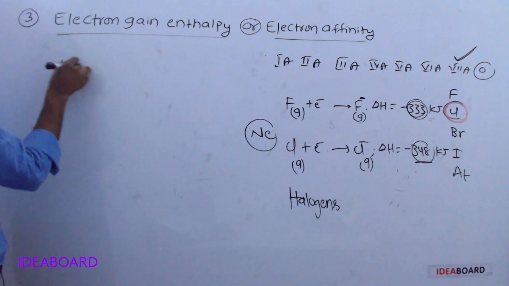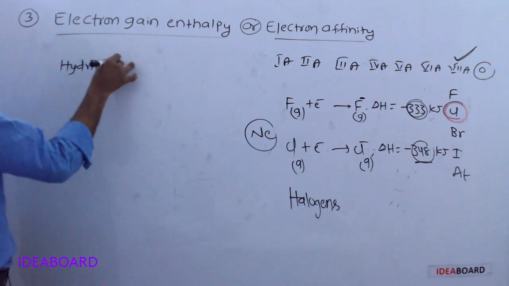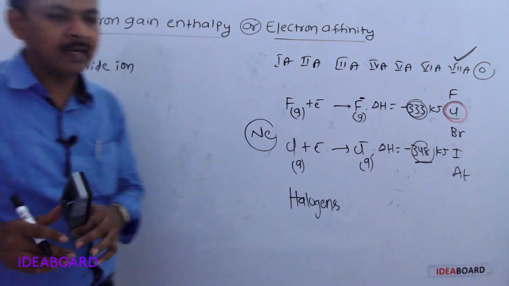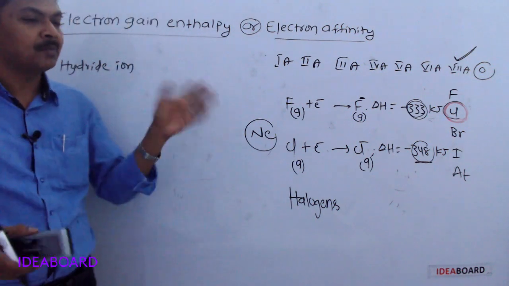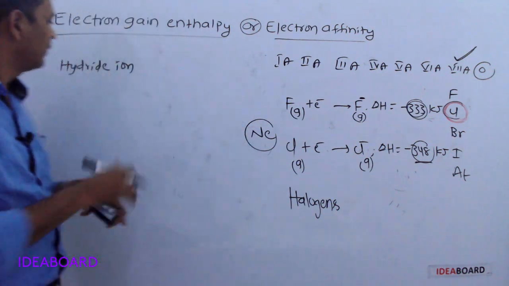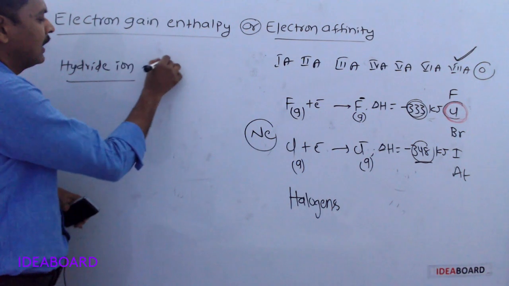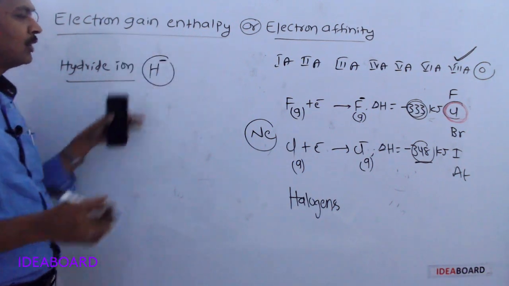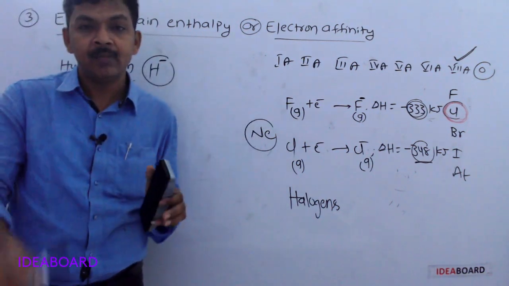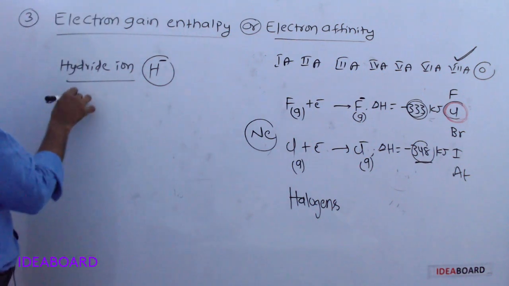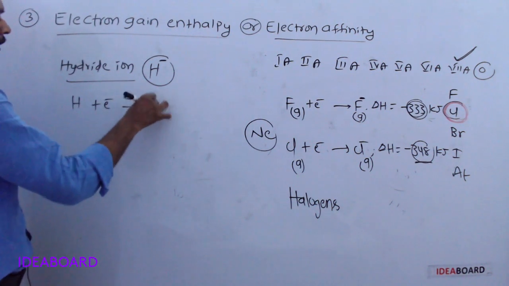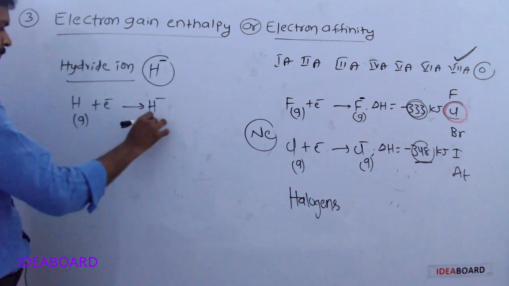During the formation of hydride ion, energy is liberated or absorbed? Hydride means H minus. During the formation of hydride ion, energy will be liberated. H plus electron gives rise to H minus.